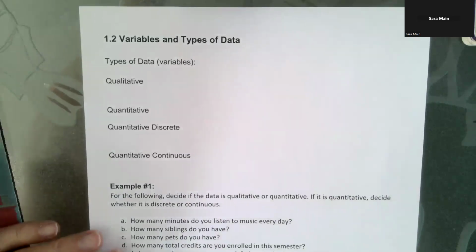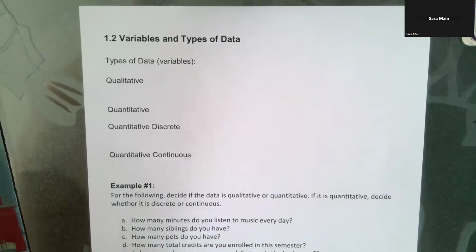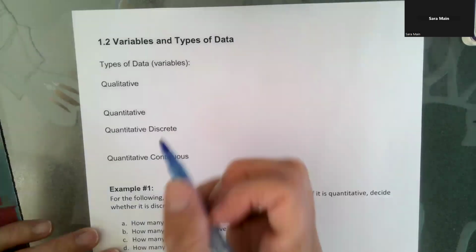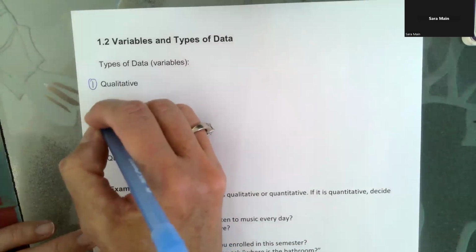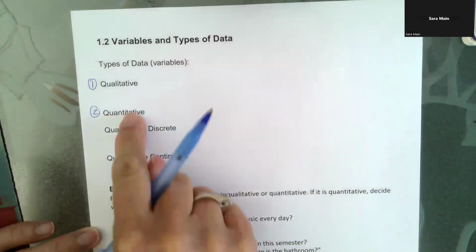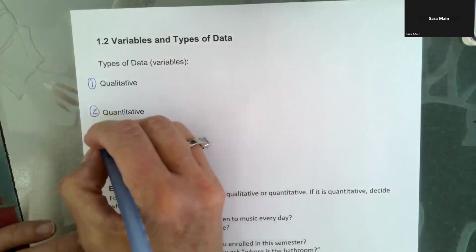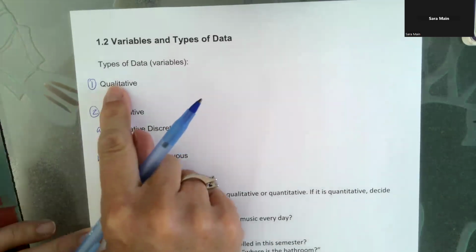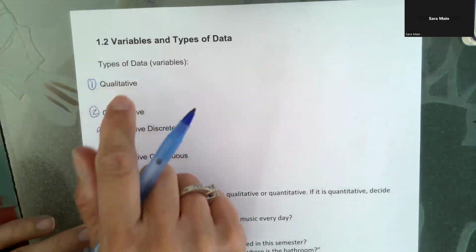In this lesson, we're going to move on from a population and a sample and some definitions like that onto the types of data. So we are going to look at really two basic types of data this semester, qualitative and quantitative, and quantitative will be broken down into two different types. Okay, so the first type of data is called qualitative data.